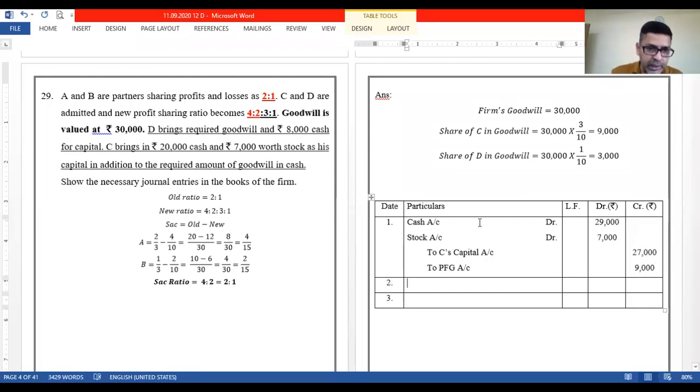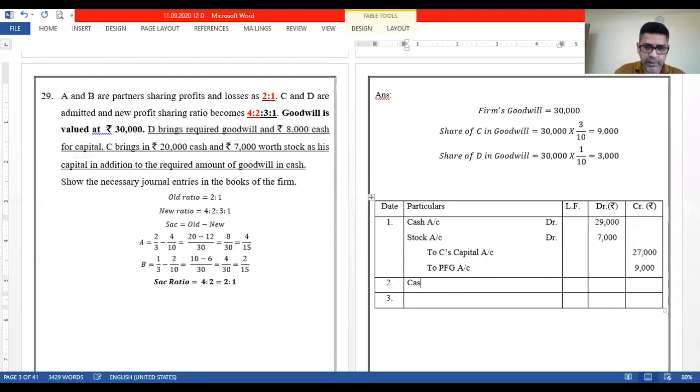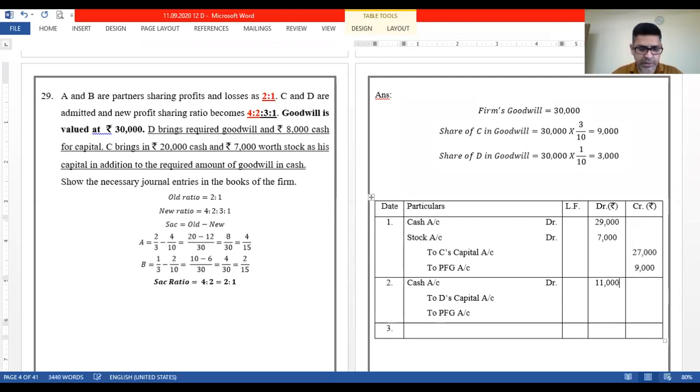Now let us focus on D. He brings the required goodwill and 8,000 cash for capital. So same thing again. Cash account will be debited, right, to D's capital account, right, and to premium for goodwill account. Okay, premium for goodwill for D. Total cash comes in, that will be 11,000. 8,000 is capital of D, and D's share in goodwill was 3,000.